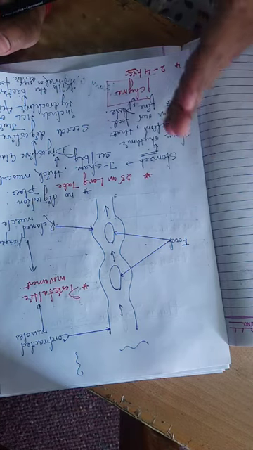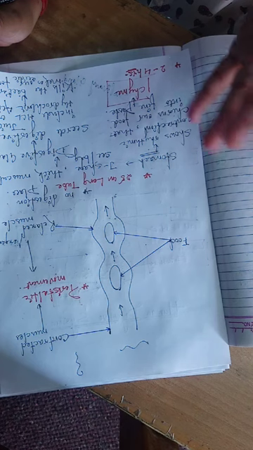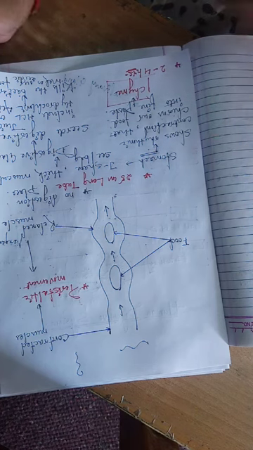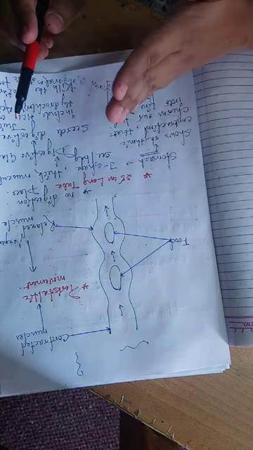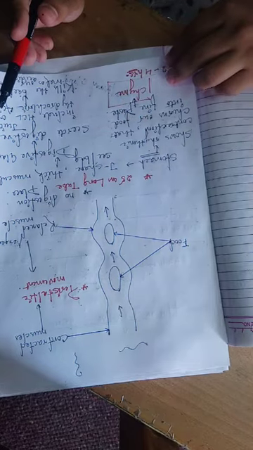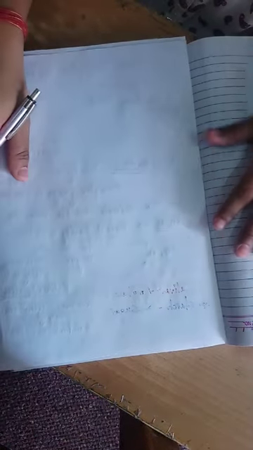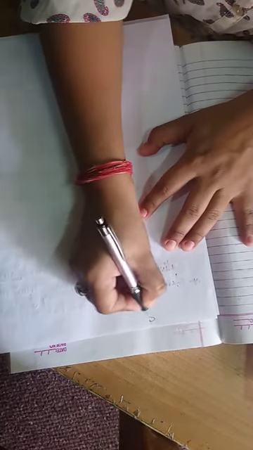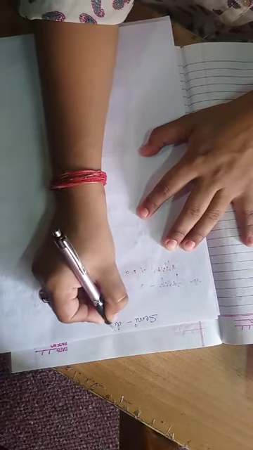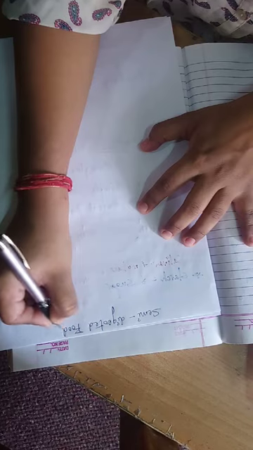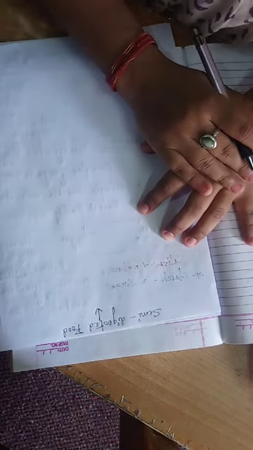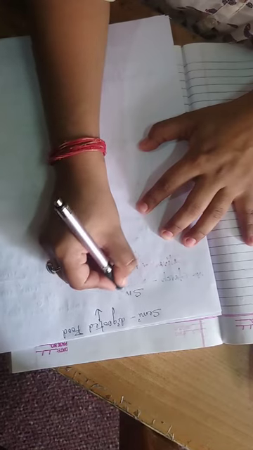Due to the action of hydrochloric acid and the rhythmic contractions, our food is not completely digested here. At this stage, it is semi-digested. Now, from our stomach, the semi-digested food will enter into the small intestine.